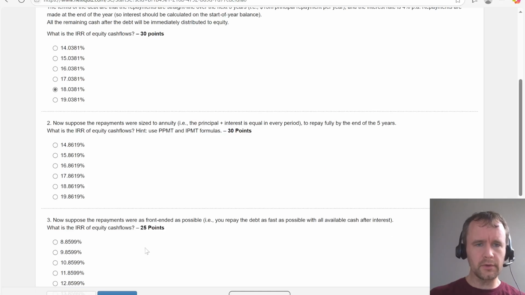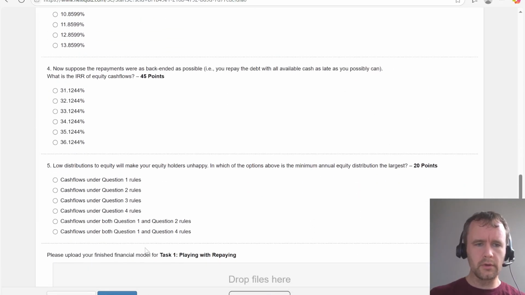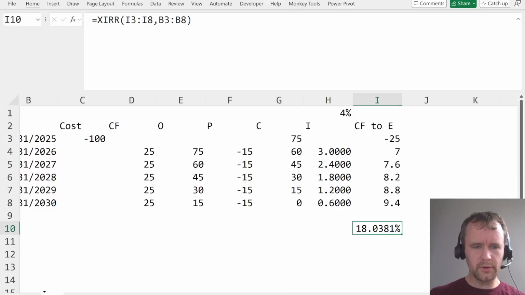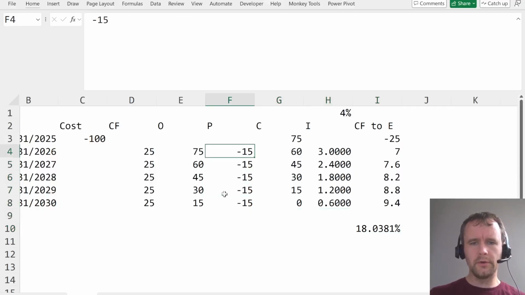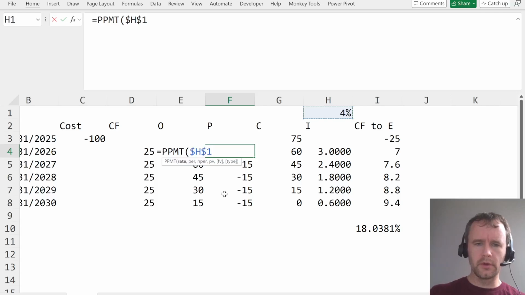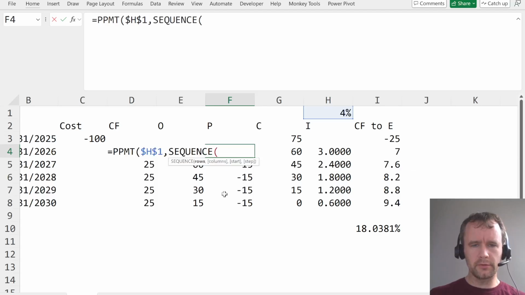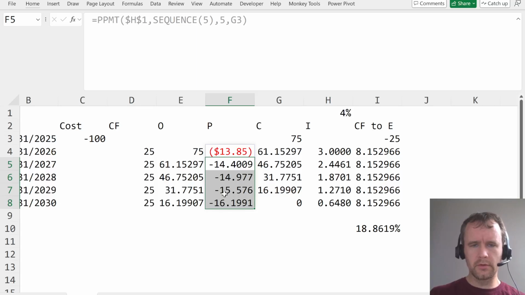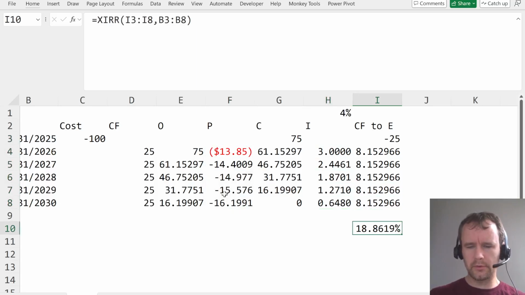No, hang on one sec. Okay, I guess we'll just make copies. So annuity equals PPMT of the rate is 4%. Period number is sequence 5. Number of periods 5. Present value is that. Yes. And that still works the same, so 18.8619.